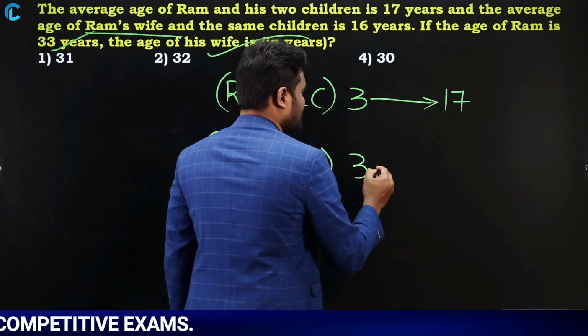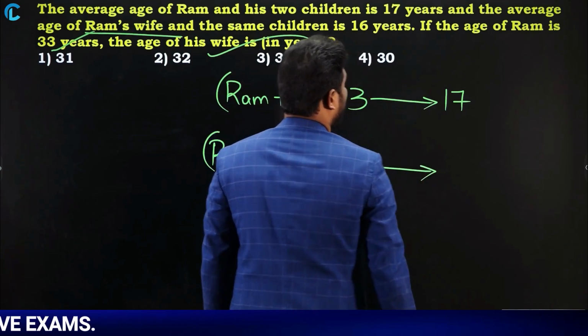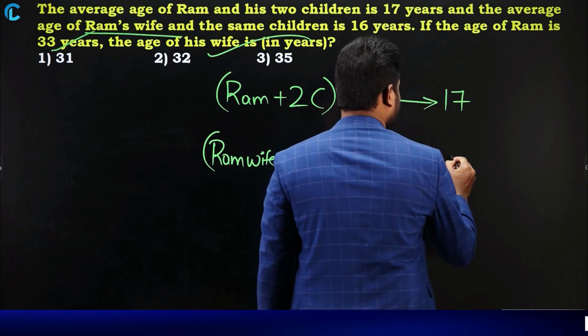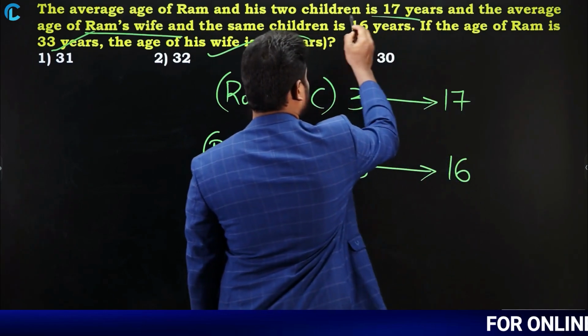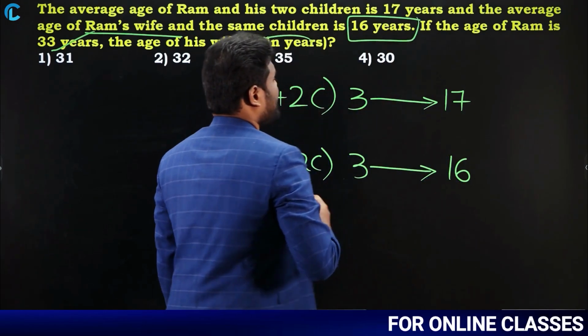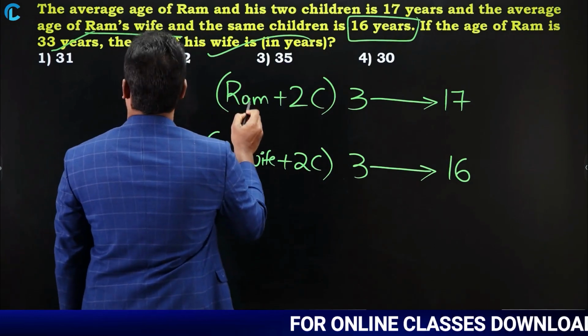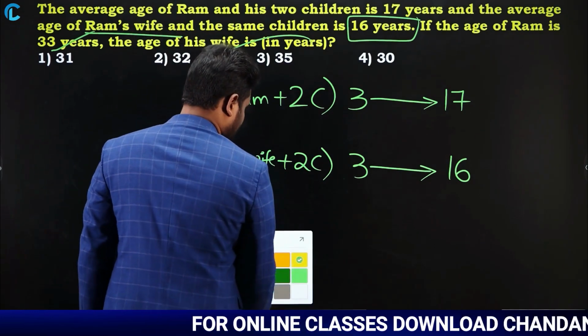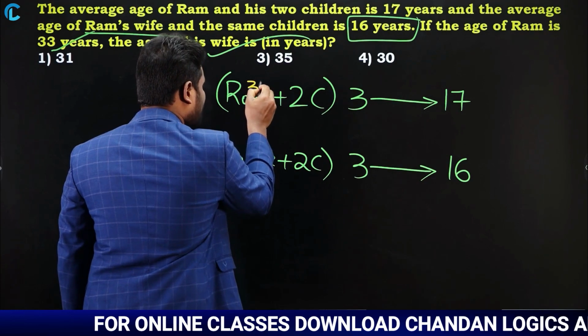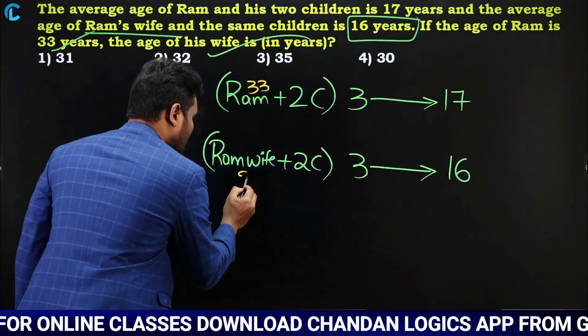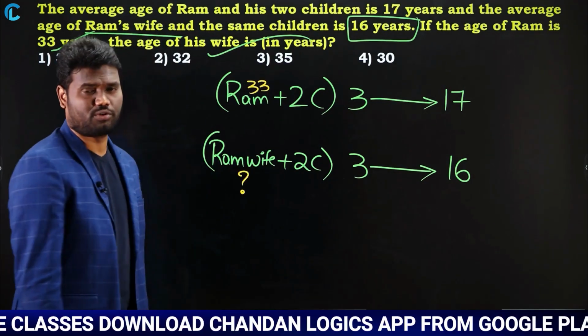Now these persons' average age is how many years? 16 years. Yes or no? It is saying that if the age of Ram is 33 years, what is Ram's wife's age? This was your question.